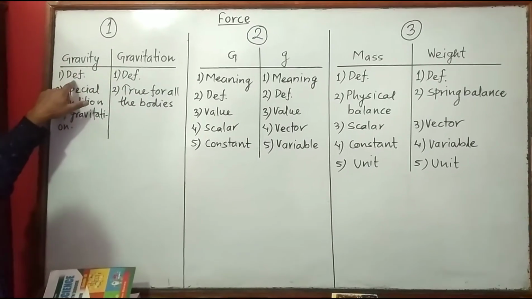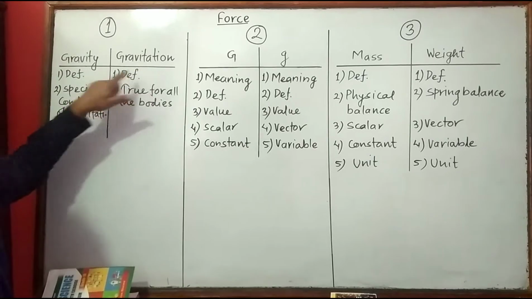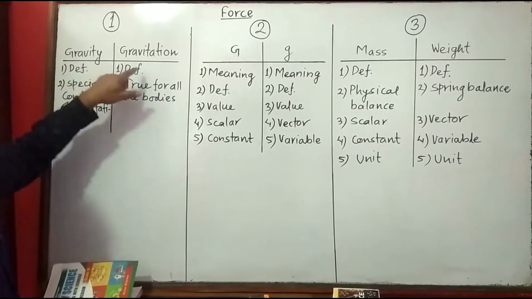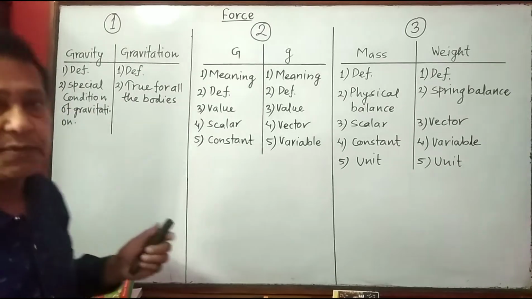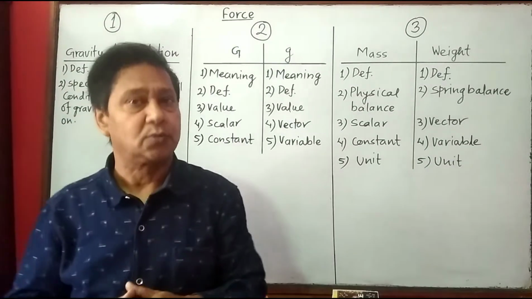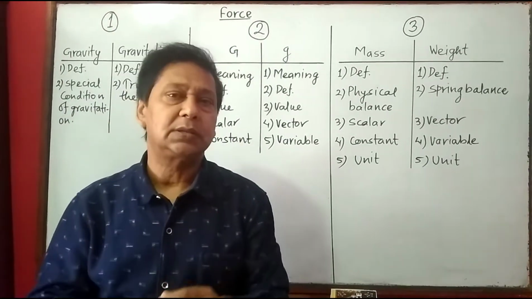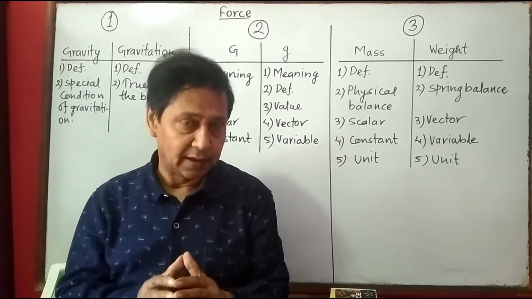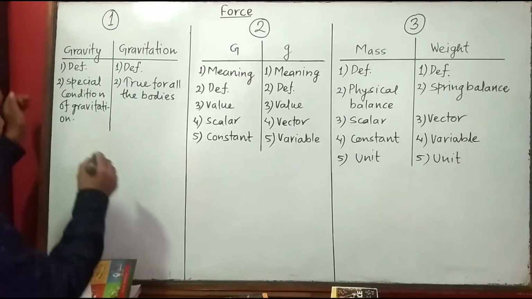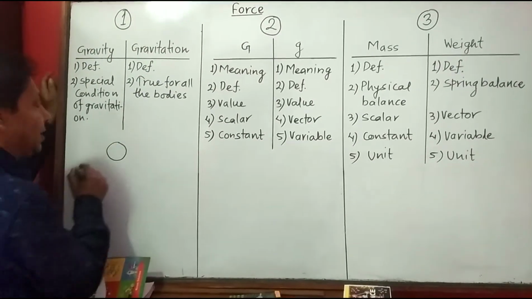I mean to say, just for example, first you can write differences. In differences you can write definition. Gravity. What is gravity? In previous class also I told you that gravity means the force of attraction of a heavenly body acting on another body. Let's say this is a heavenly body.